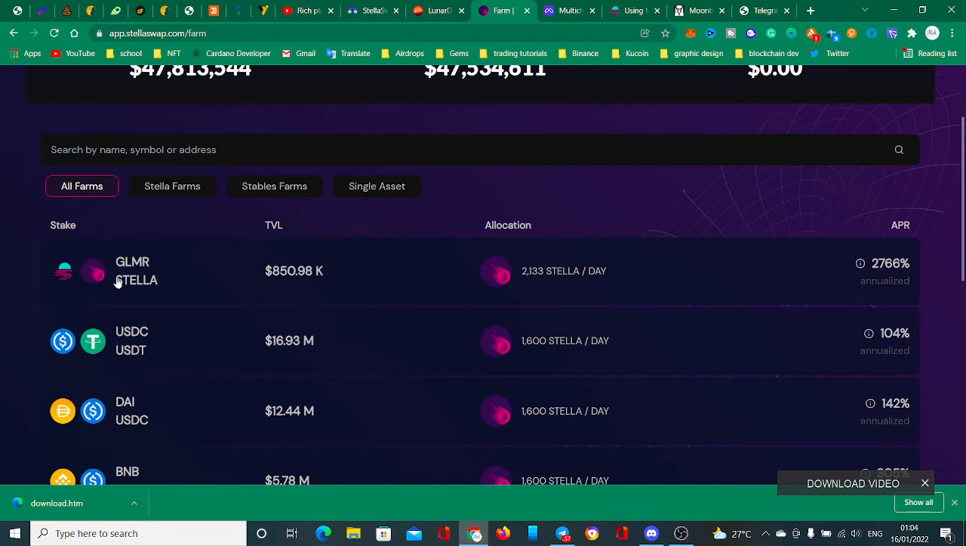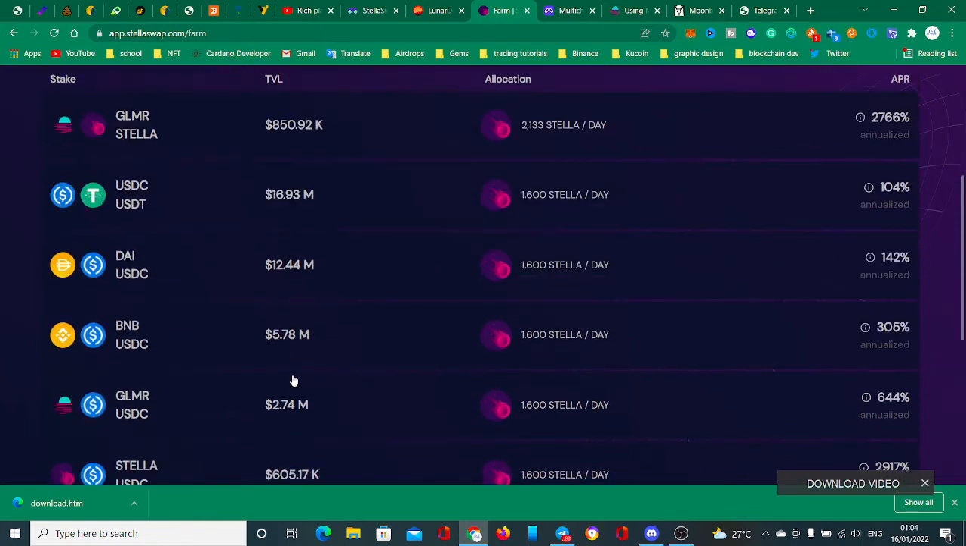The whole farm slot here is allocated with 2,138 and the APY is 2,766, which means that in 365 days you'll be earning close to 2 to 5% by staking your Stellar Moonbeam over here. And understand that you see the TVL is even very small. It's not even up to a million. Some of them are not up to a million.